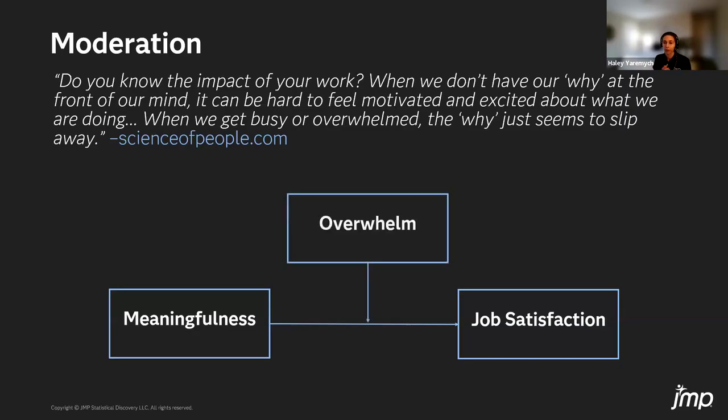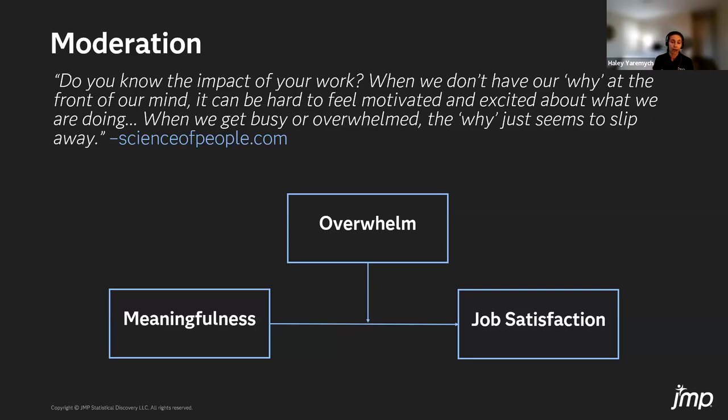And conceptually, we could represent that like this with the following path diagram. And in the social sciences, this is what we refer to as moderation, such that overwhelm moderates the relationship between meaningfulness and job satisfaction. But more widely, this would be known as an interaction. So there might be an interaction between overwhelm and meaningfulness of our work.